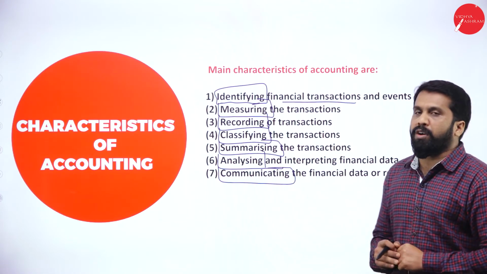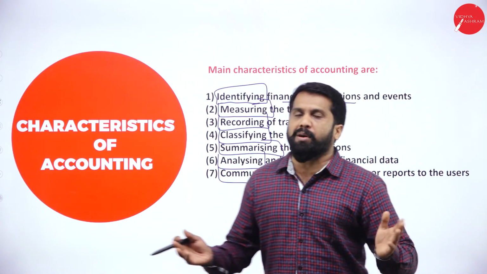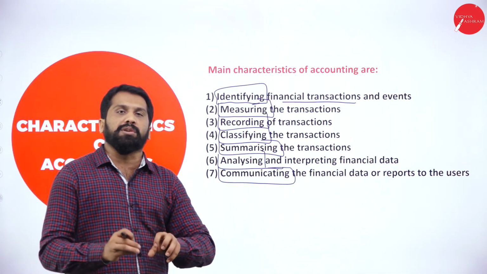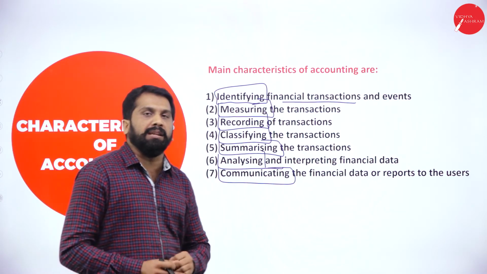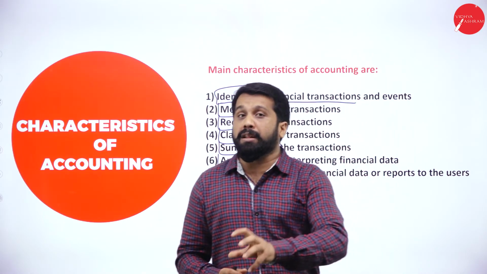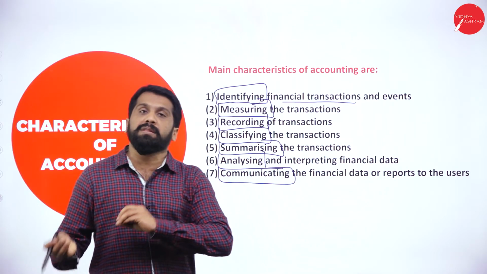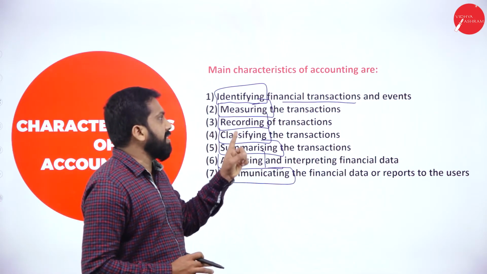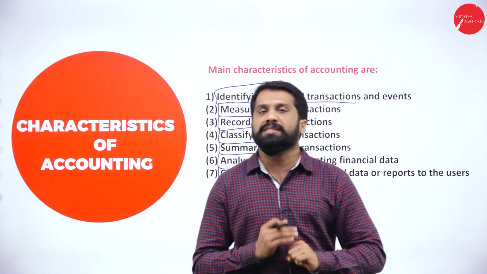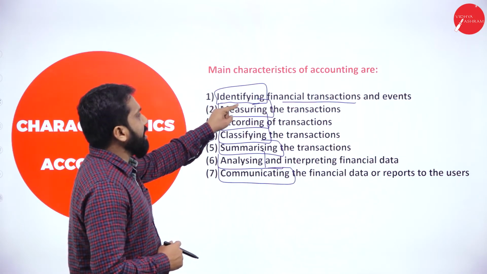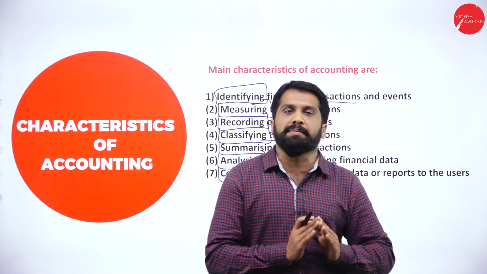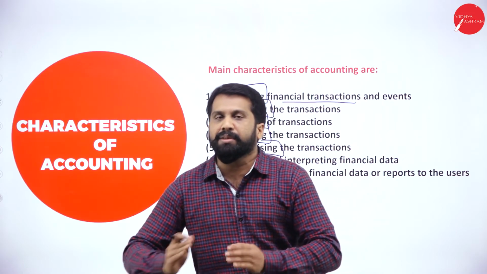First, what will you do? You are given all the books, records, documents, everything, including their paper bills, newspaper, electricity bill, including their house electricity bill also. You are working for XYZ Limited, but they have given their house expenses also. First thing you have to do is identify. You should identify which is related to XYZ Limited, which is not related to XYZ.